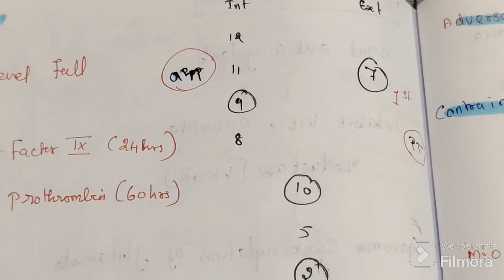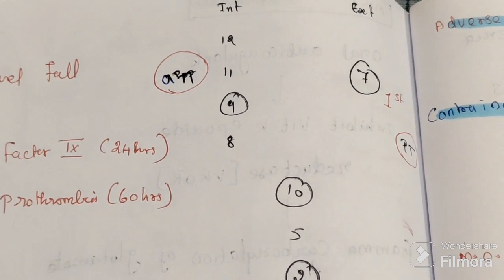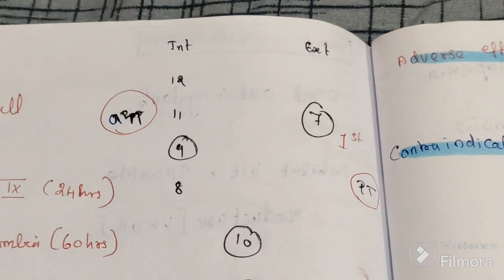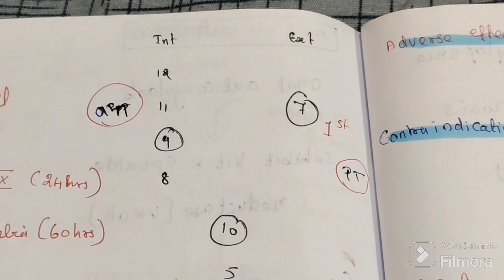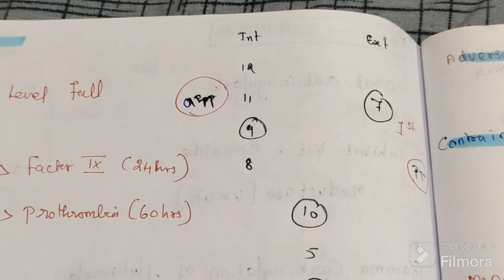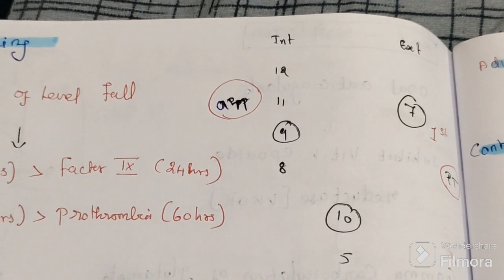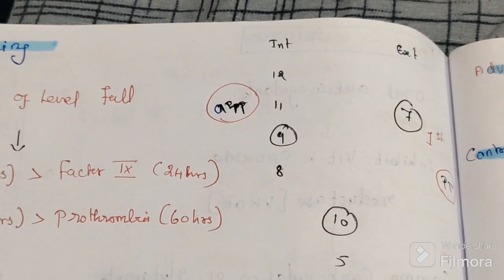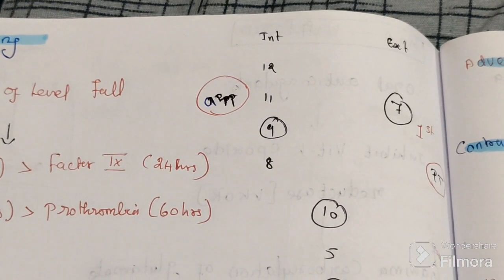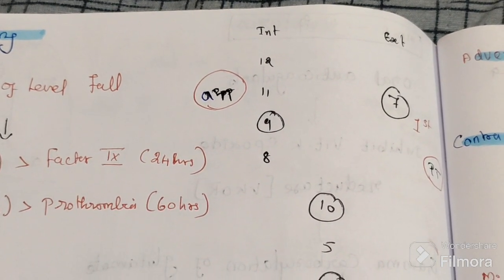Why are you testing only PT, not APTT? Because PT is the earliest to rise and is affected first, because of the short half-life of factor 7.